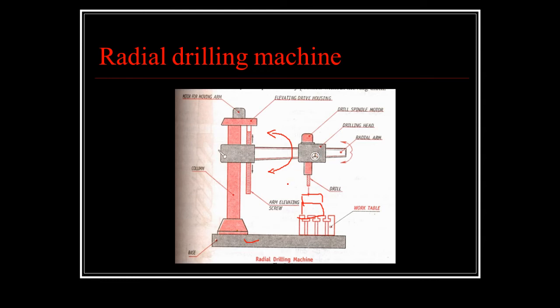This machine consists of parts like the base, column, radial arm, drill head, and driving mechanism. The parts and their functions are common in most drilling machines.